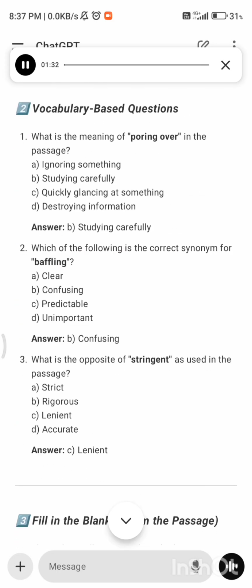2. Vocabulary-based questions. 5. What is the meaning of poring over in the passage? A. Ignoring something. B. Studying carefully. C. Quickly glancing at something. D. Destroying information. Answer B. Studying carefully.